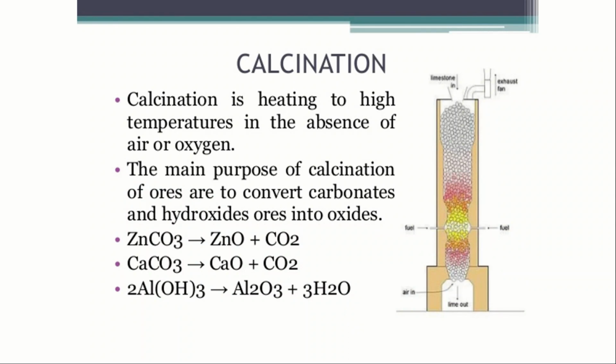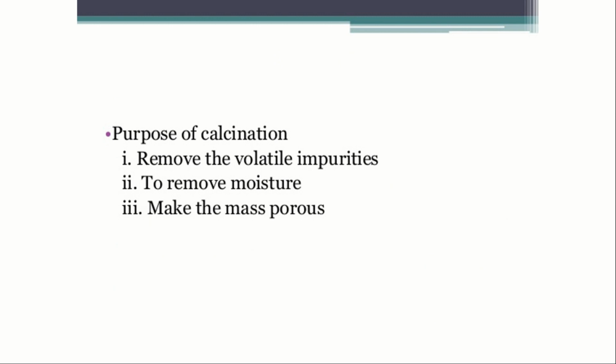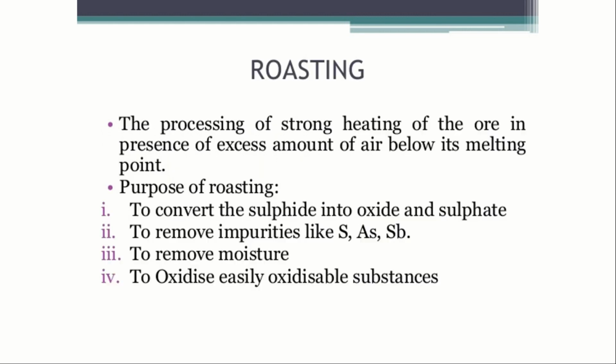Calcination is a very important topic. Calcination is heating to high temperature in the absence of air or oxygen. So calcination is in the absence of oxygen, and roasting is in the presence of oxygen. The main purpose of calcination of ores is to convert carbonate and hydroxide ores into oxides. When the ores are in the form of carbonate or hydroxide, calcination is used to convert them into oxide. When the ores are in the sulfide form, roasting is used to convert them into oxides. I hope you understood the difference between calcination and roasting. The purpose of calcination is to remove volatile impurities, to remove moisture, and to make the mass porous.